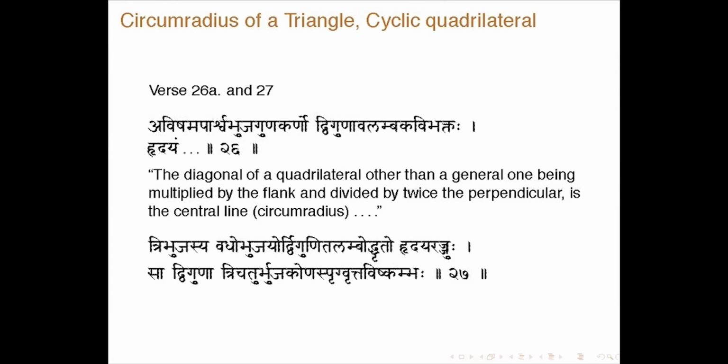So the result is that the diagonal of a quadrilateral other than a general one, multiplied by the flank and divided by twice the perpendicular, is the central line, that is the circumradius. This is the earlier verse, part of verse 26 in chapter 12. The next verse gives the circumradius of a triangle: Tribhujasya vado bhujayoho dvigunita lambodhruto hrudaya rajjuhu tri chaturbuja hrudaya dvigunam vahivruta vishkambaha.